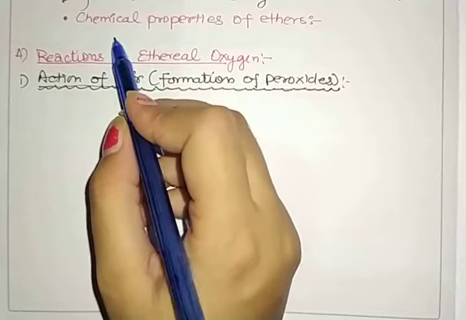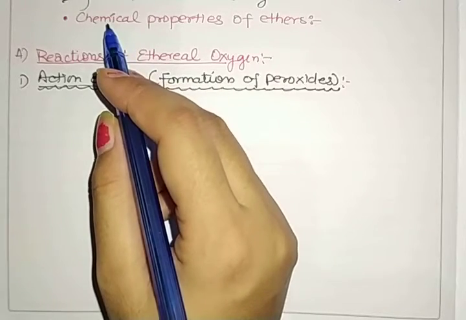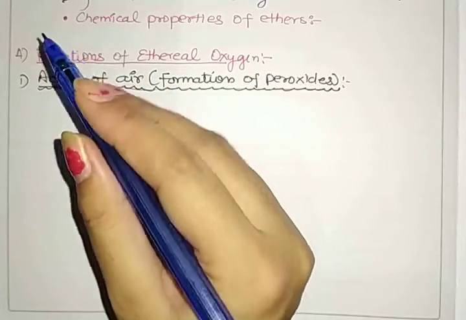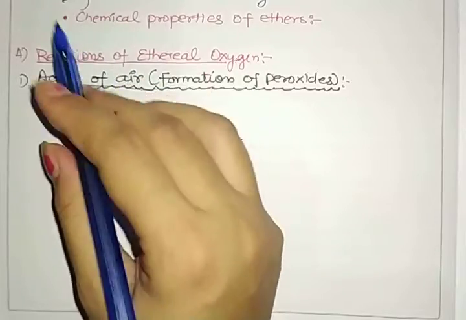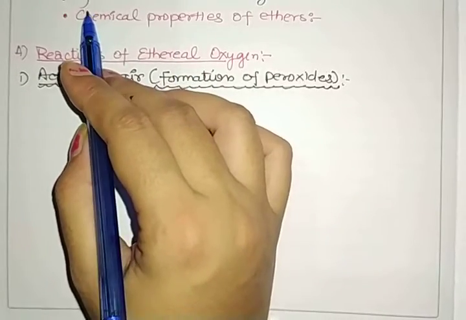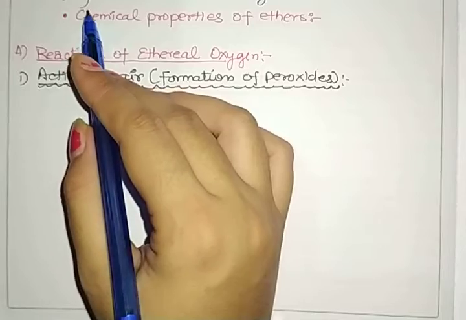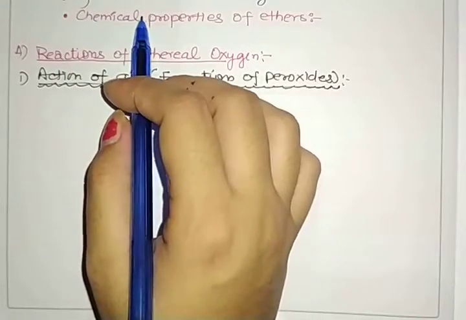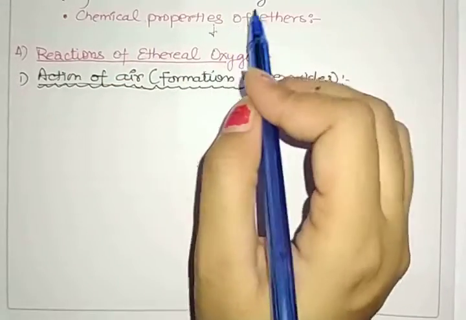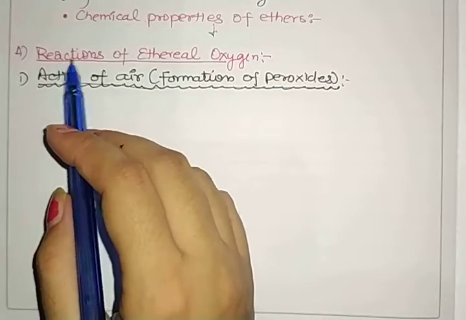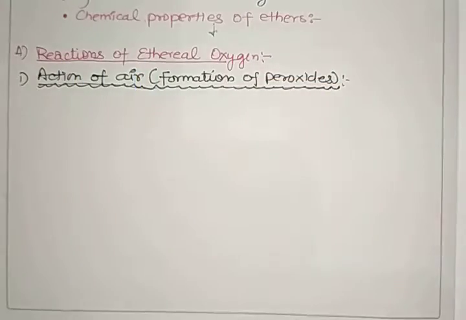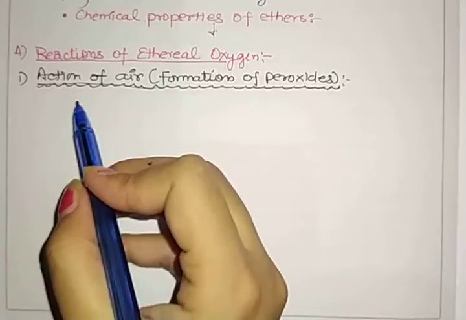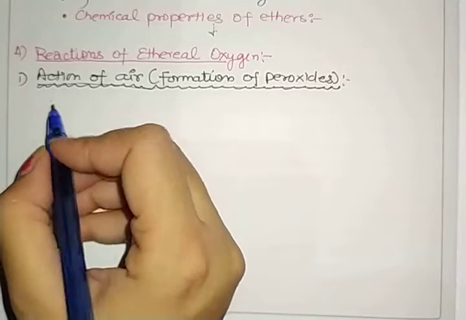Ethers are quite inert and stable compounds. So they do not generally react with other substances. Under specific conditions they undergo chemical reactions. Clear? So first one we have is reaction of ethereal oxygen. In this, the first point is action of air. So what does it mean?